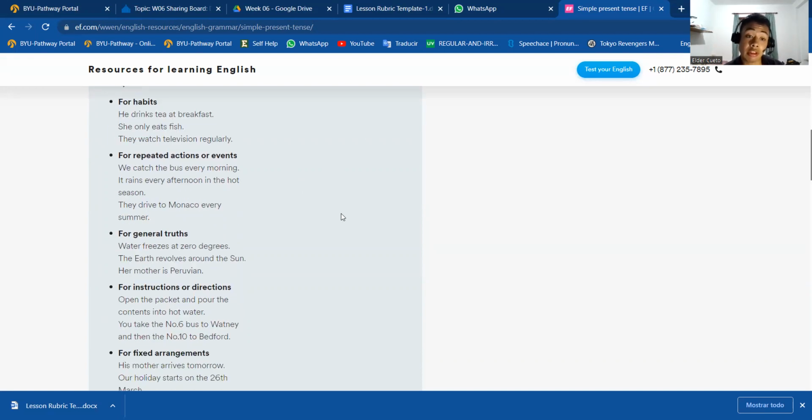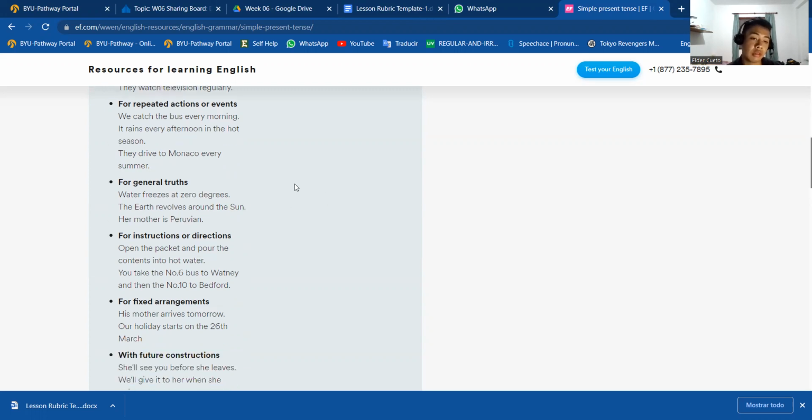Repeated action is another use of present simple. It's a little different, but at the same time similar to habits, but there are some differences. For example, let's see the third example. They drive to Monaco every summer. Not the whole year, just every summer. We know that every summer they will go to Monaco. Or in a specific season, something will happen. For example, it rains every afternoon in the hot season. Okay, and this is another use of present simple.